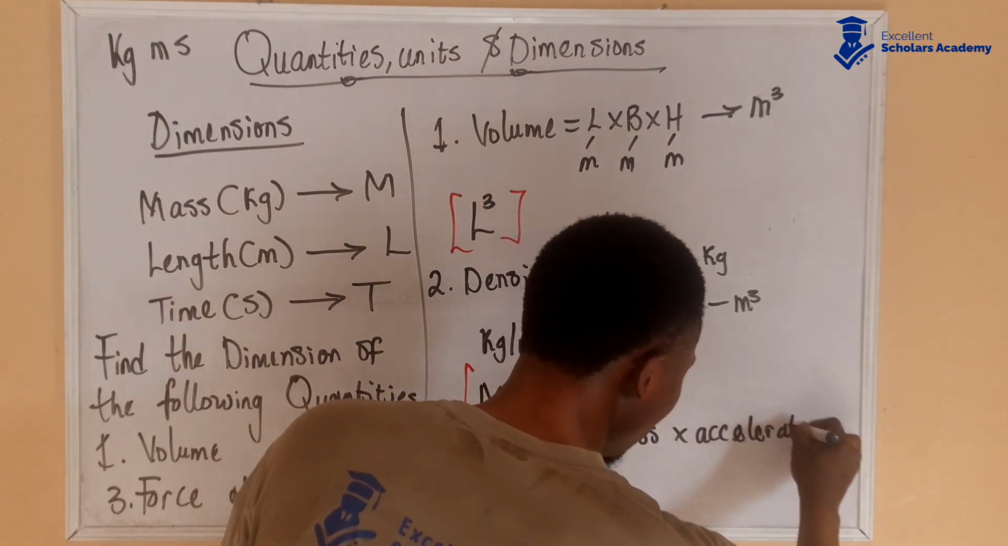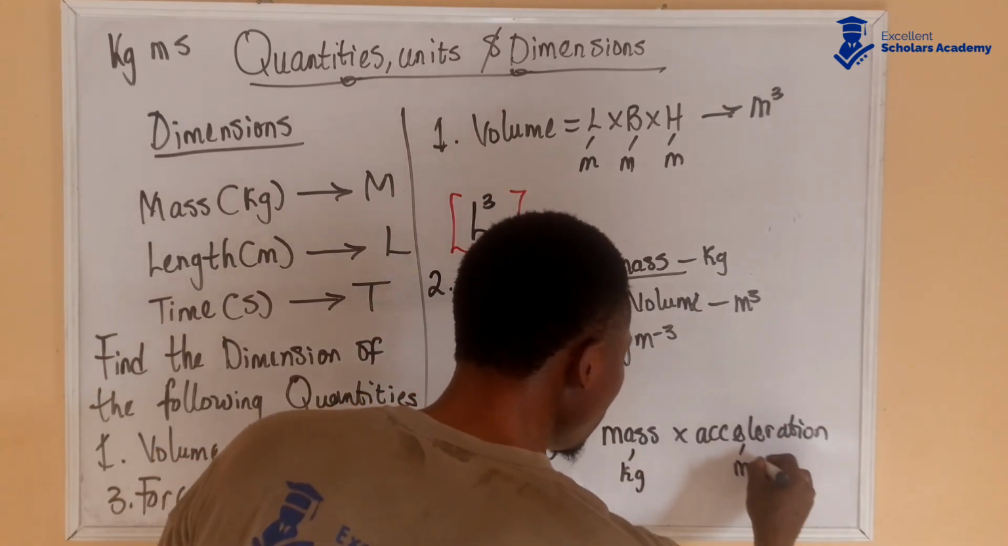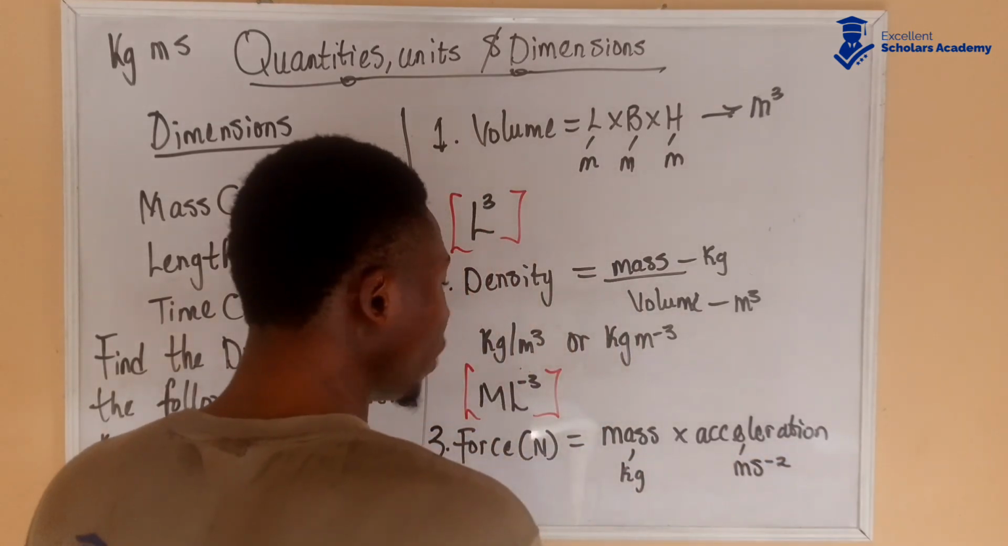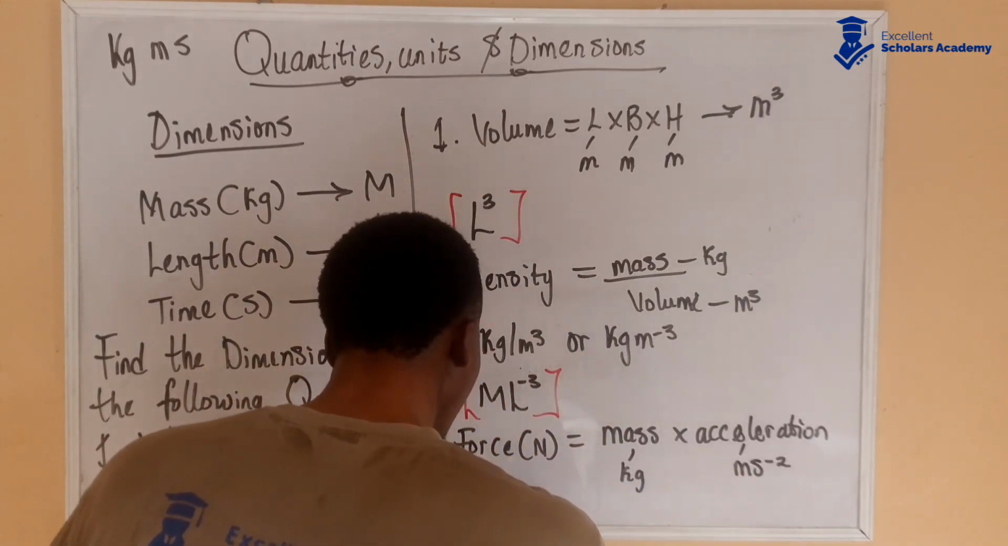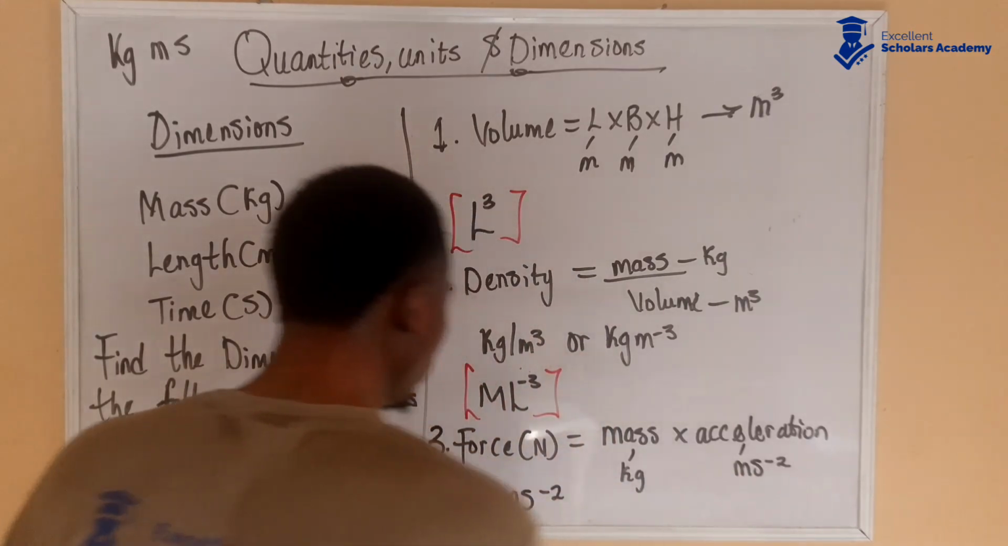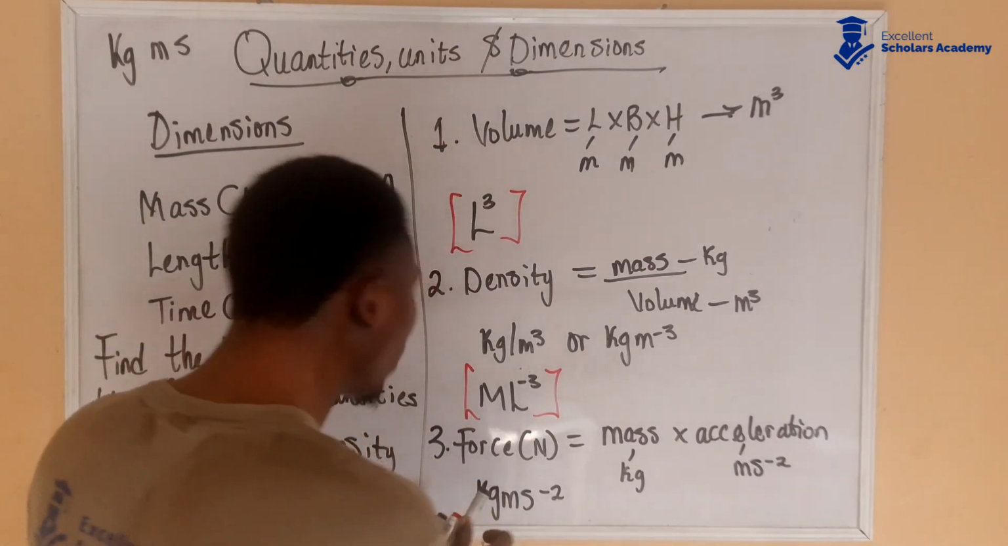Force is mass times acceleration. Mass is measured in kilogram. Acceleration is measured in meter per second squared. So kilogram times meter per second squared gives us kg m s to the power of minus 2. Now we have this, and we can get the dimension.